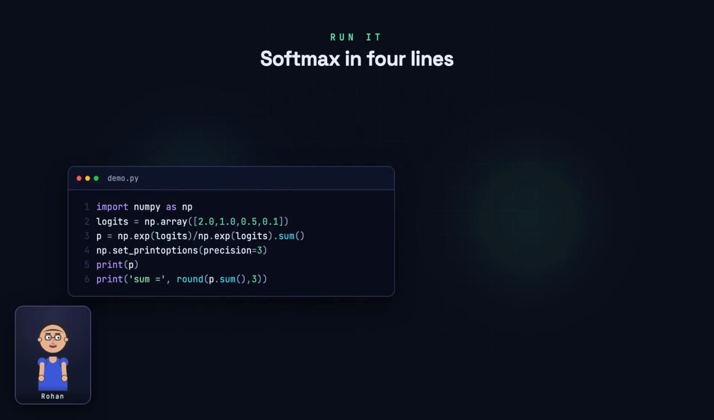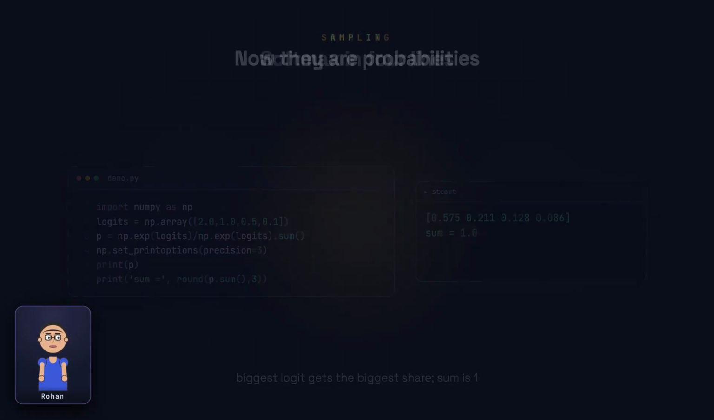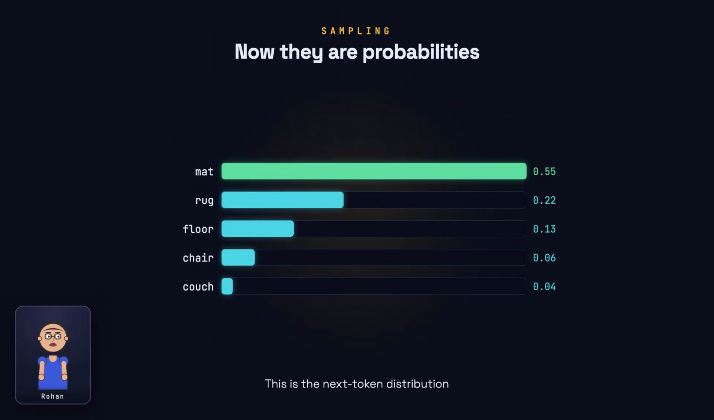Let's confirm it with real numbers. Four logits go in. We exponentiate each, divide by the sum, and print the result. Notice, the largest logit, 2.0, gets the largest probability, and every value adds up to exactly 1. That is Softmax, no mystery. After Softmax, the bars mean something concrete. The probability that each token is next, mat at 55%, rug at 22%, and so on.